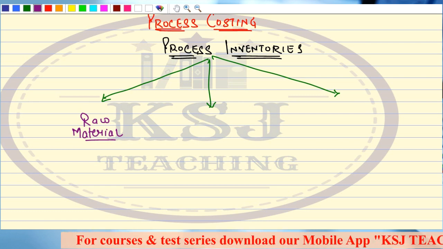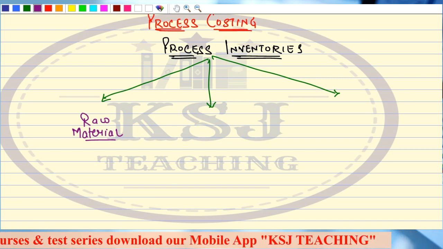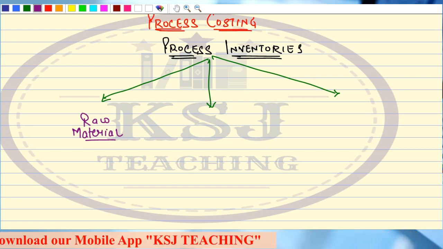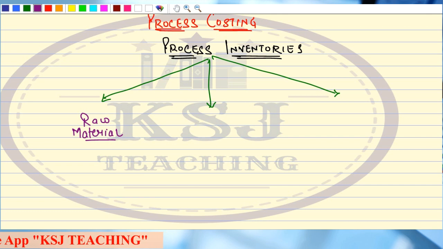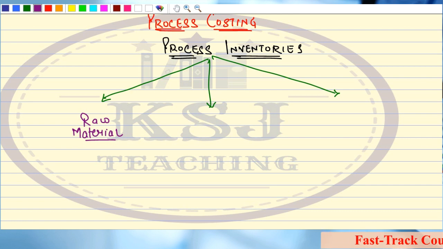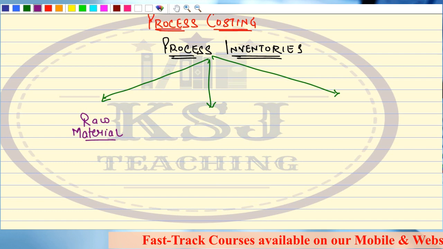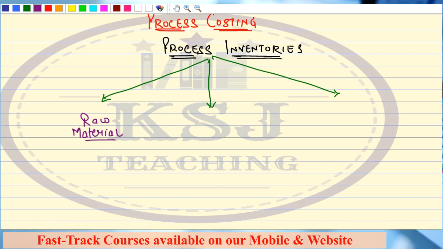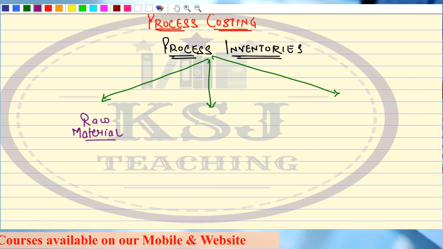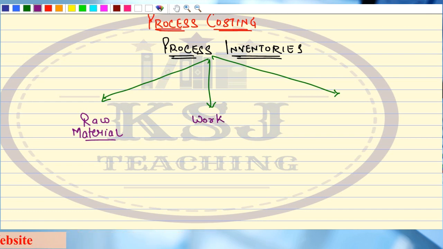There is an inventory which is in the process of conversion from raw material to finished product. Now it is no longer a raw material. It is not yet a finished product because it has not yet been completed. So what do we call that kind of inventory? Sir, we call it WIP, or work in progress, right?